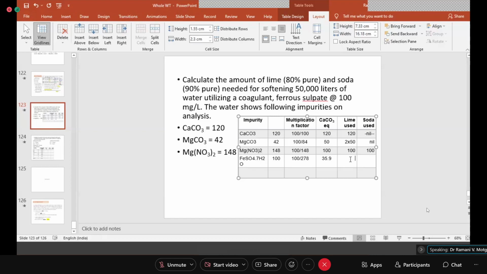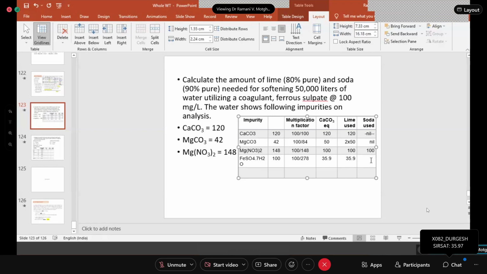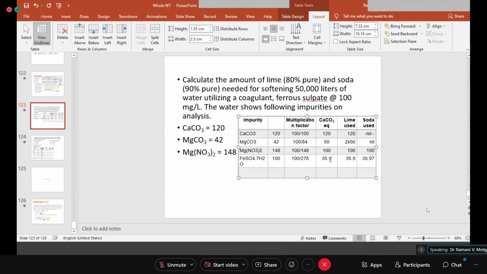So what is Fe? Ferrous sulfate coagulant requires lime for its removal, equal equivalents. At the same time, it incorporates calcium permanent hardness. So it is 35.97. Yeah, take one more decimal so that you arrive at the final answer correctly.